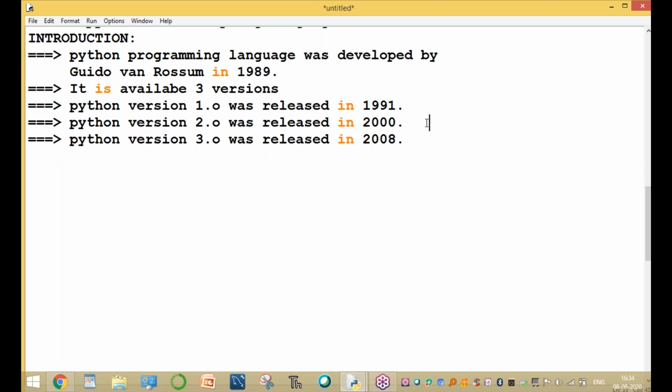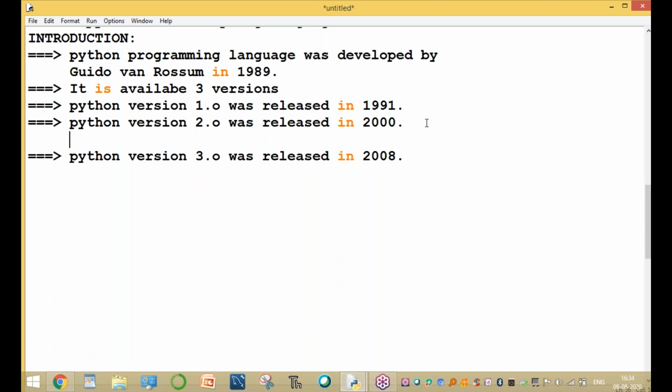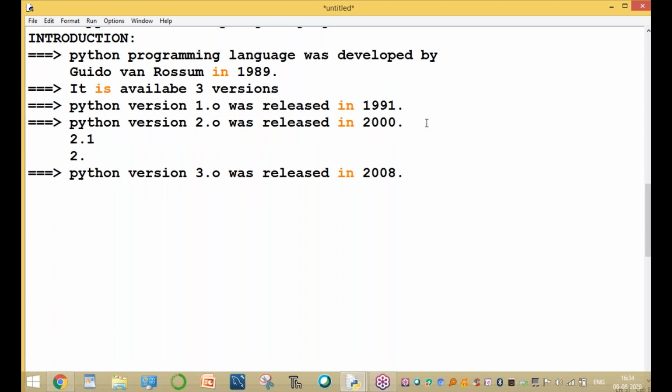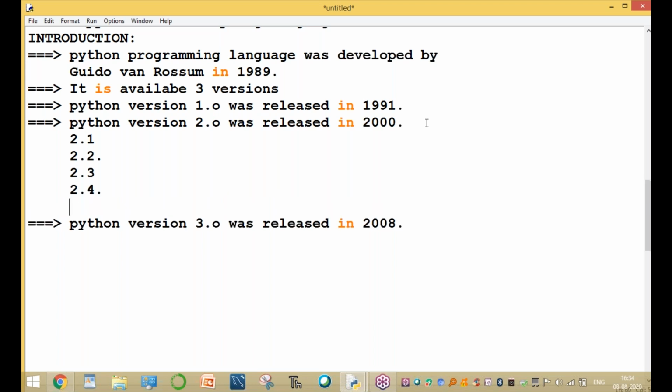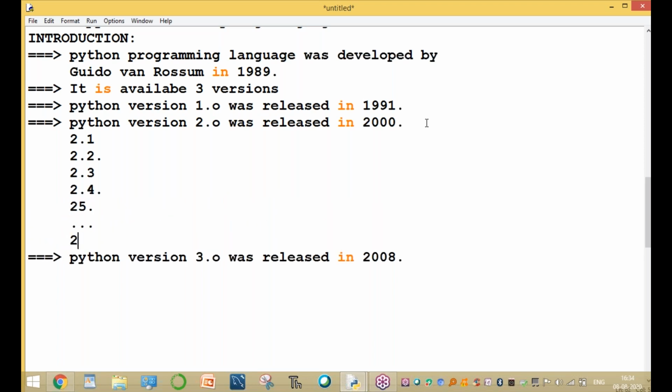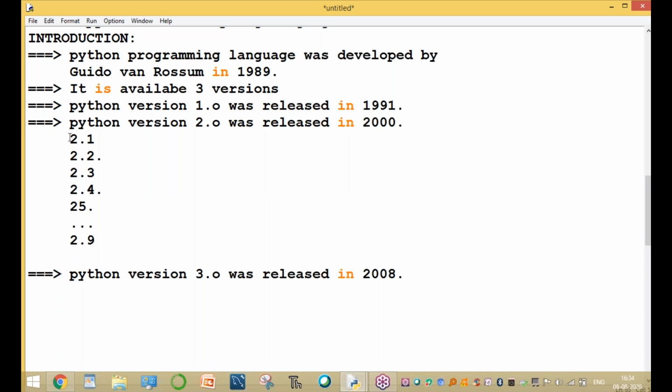Now, again, the different versions. Version 2.1 is released. In various versions, new features are added in every version. New features are added in 2.0, 2.5 and so on, up to the last version, 2.9. These are the different versions.